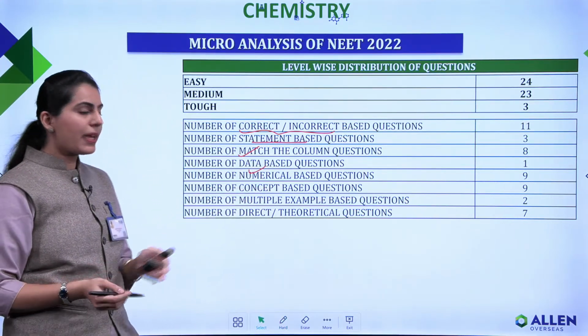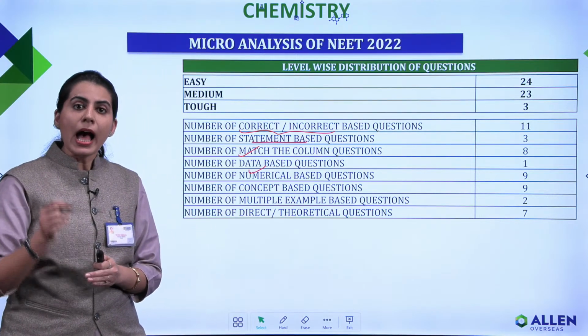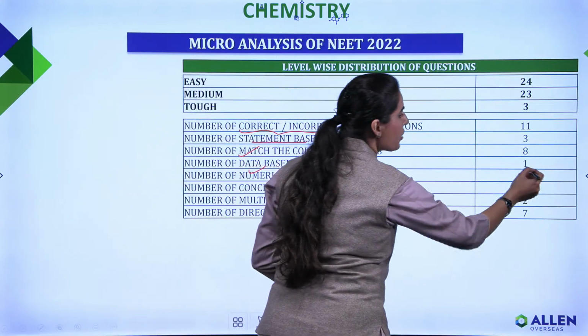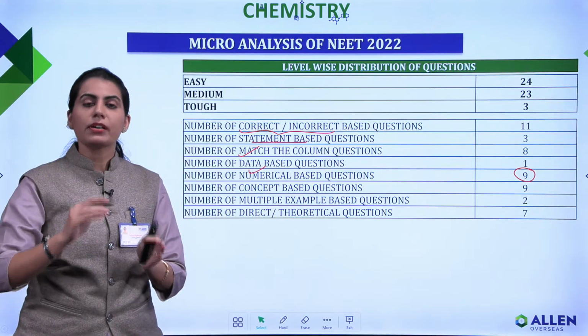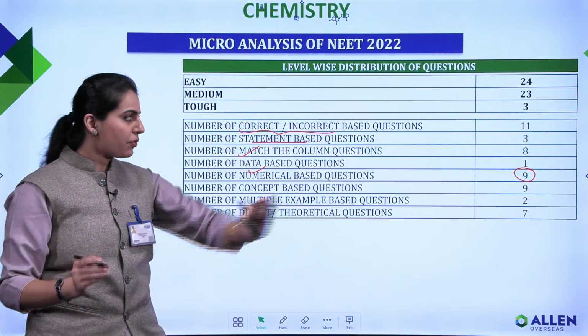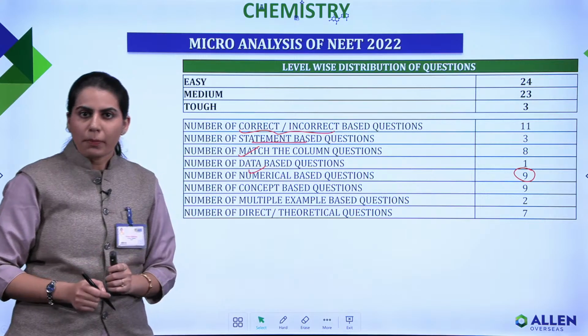Talking next, numerical based questions: if we have 17 questions in physical chemistry, then numerical based questions were 9, and the remaining 8 questions in physical chemistry were concept based. So out of a weightage of 17 in physical chemistry, 9 questions were asked in the numerical format.